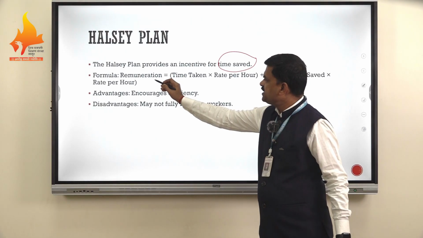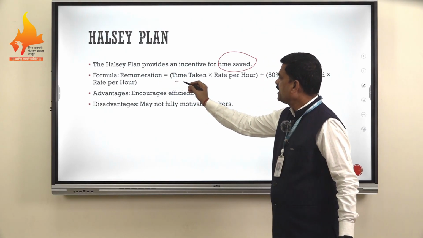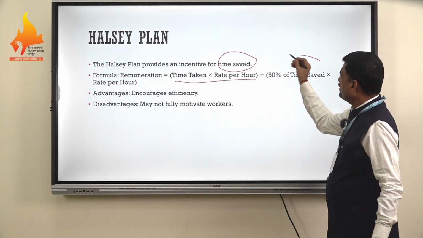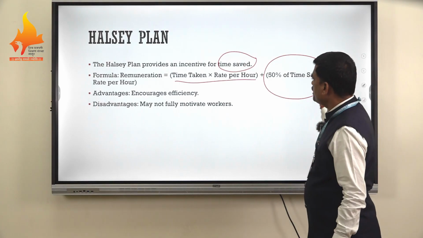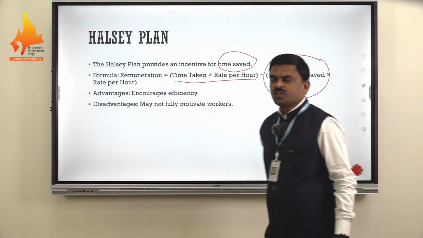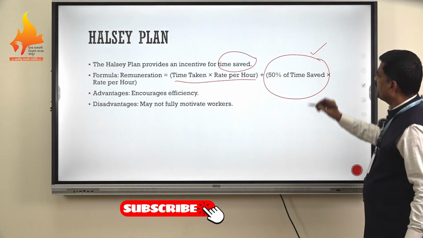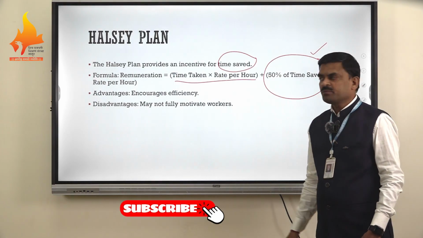The remuneration under the Halsey plan is calculated by this formula: time taken into rate per hour, plus 50% of time saved into the rate per hour. So here Halsey added this incentive: 50% of time saved into the rate per hour.